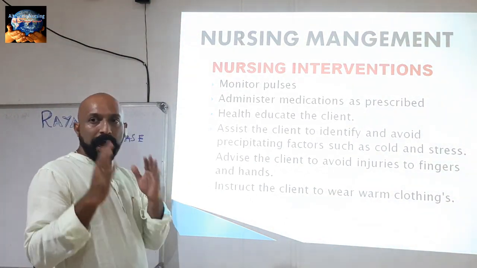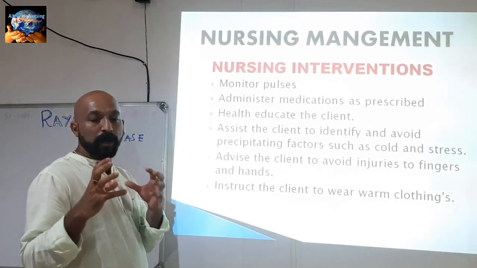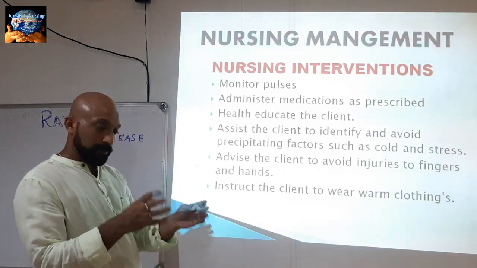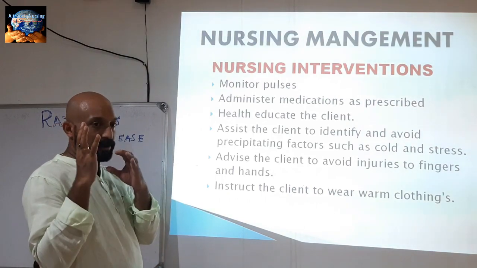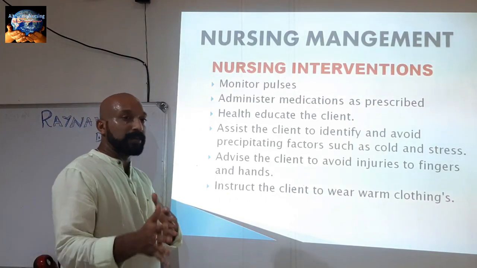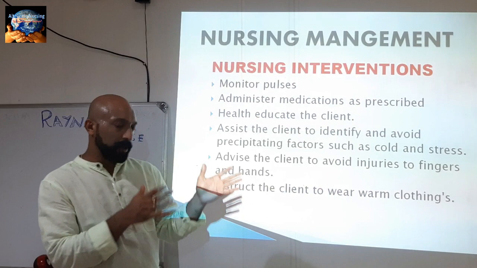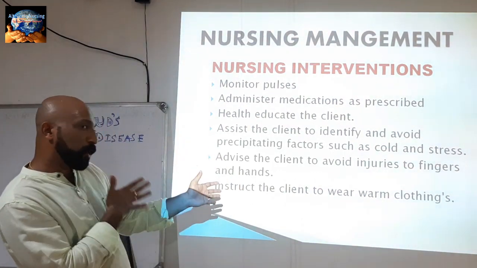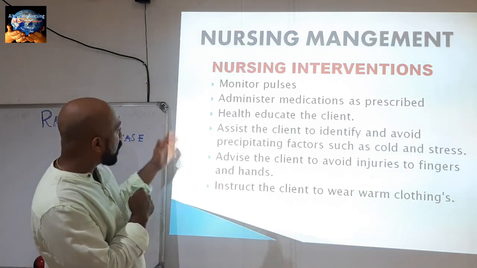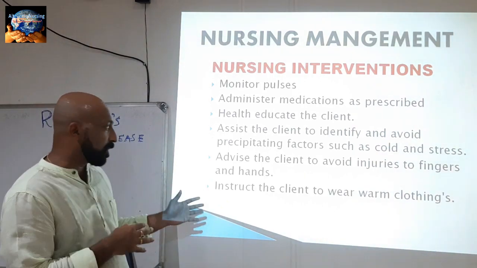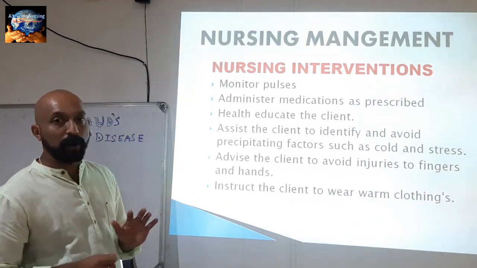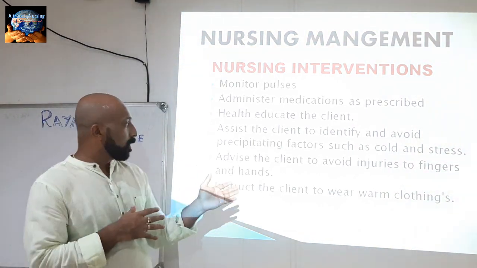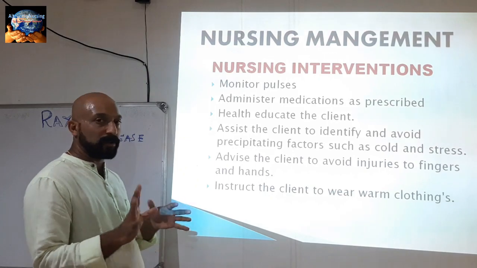Assist the patient to find out the main causative factor regarding their Raynaud's phenomenon. First tell the patient to find that out, then only can you avoid it. Avoid the precipitating factor so that the phenomenon won't occur. Also advise the client to avoid injuries to the fingers and hand. That is also very important.